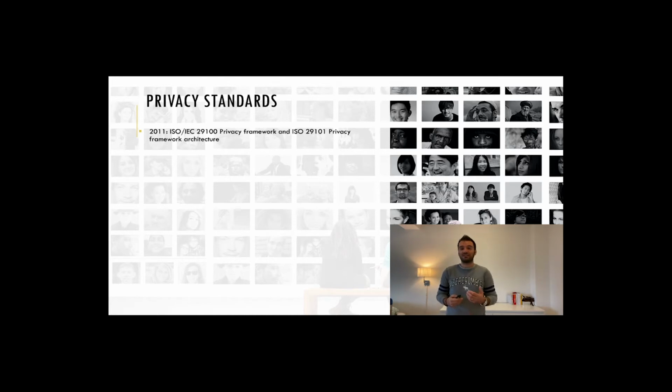And this is working practically with the information and communication technology systems. Organizations can use these standards to design, implement, operate, and also maintain their ICT systems, IT technologies, that will allow the protection of PII and improve organizations' privacy programs through the industry best practices.